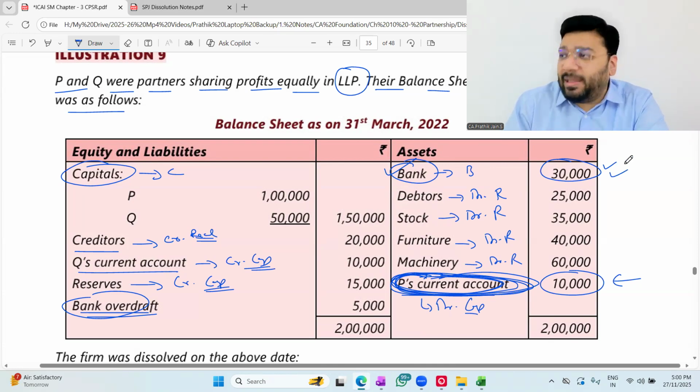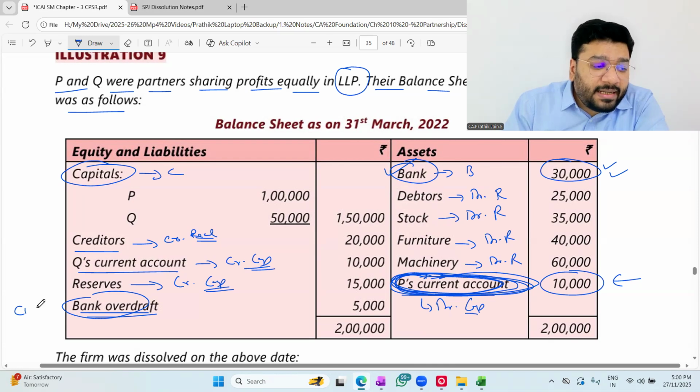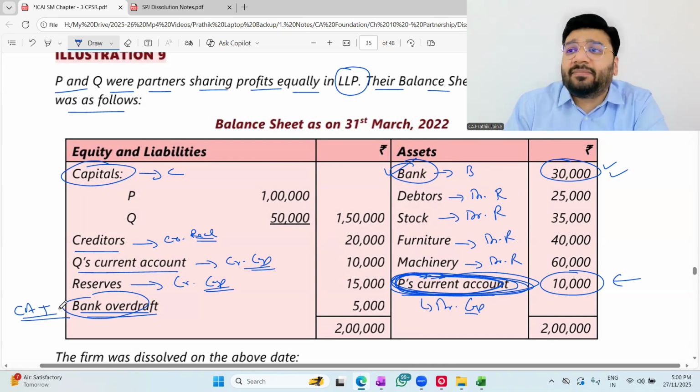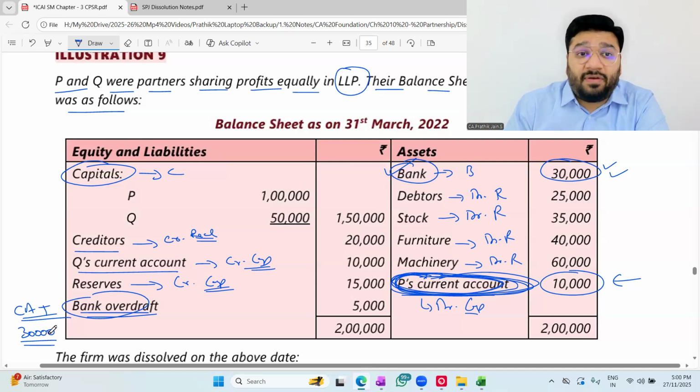Only 30,000, what I deposited. Sometimes a current account comes with the bank overdraft facility. Here the banker says that you have put 30,000, but if you want, you can withdraw more than that. And who will give that money? Bank will give it in the form of a bank loan. If I withdraw more than 30,000, that is called overdrawing of the money. That is called bank overdraft, which is a liability.